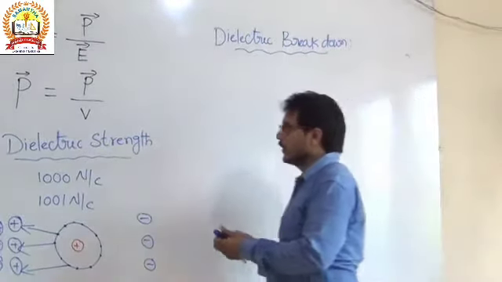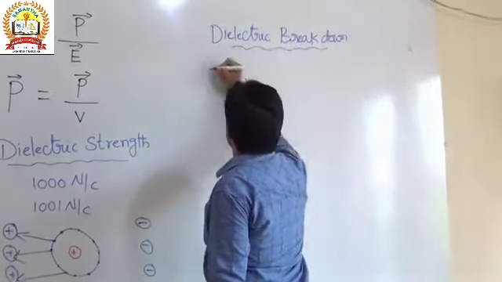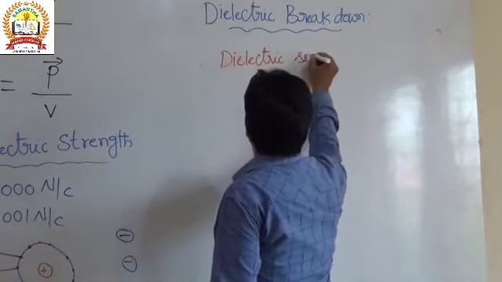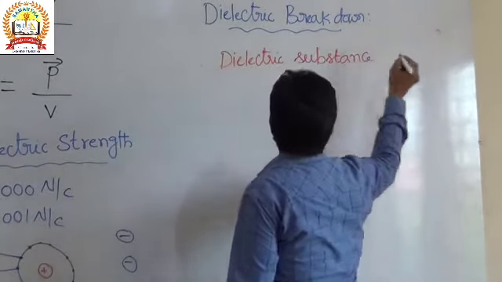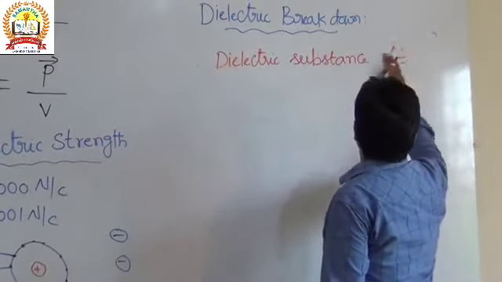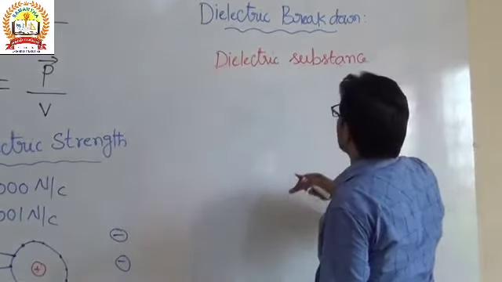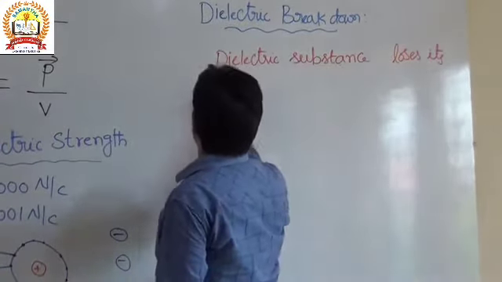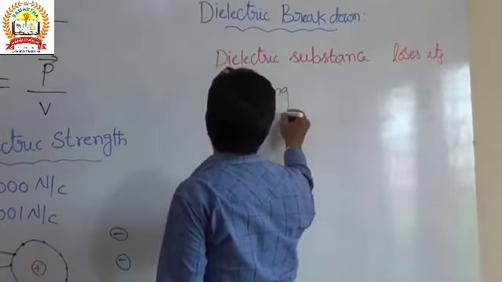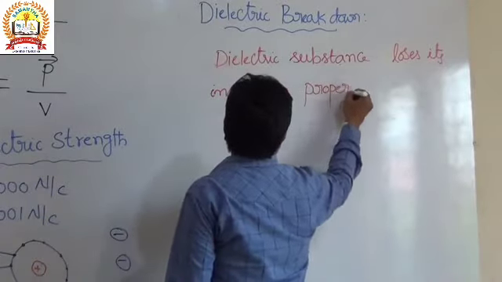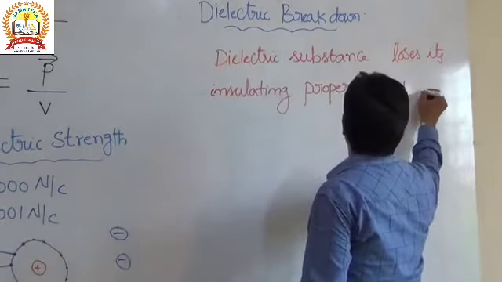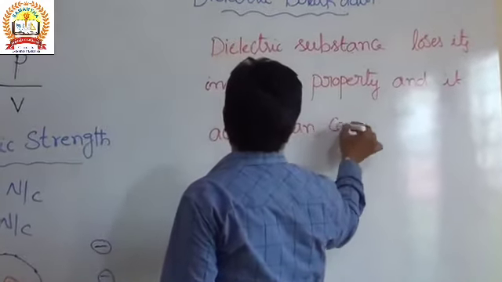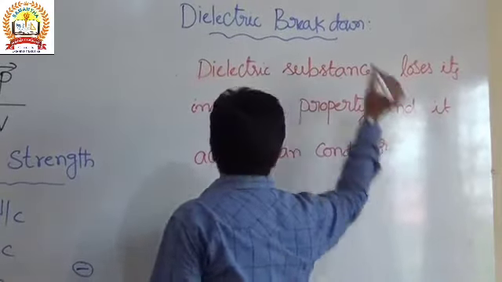So in case of dielectric breakdown, the insulating, or we can write that dielectric substance loses its insulating property and it acts as a conductor, that we call dielectric breakdown.